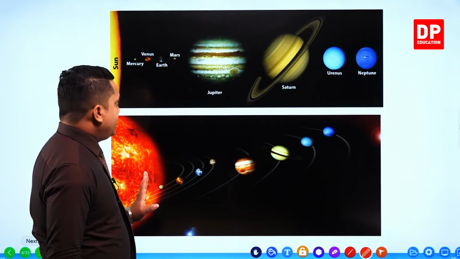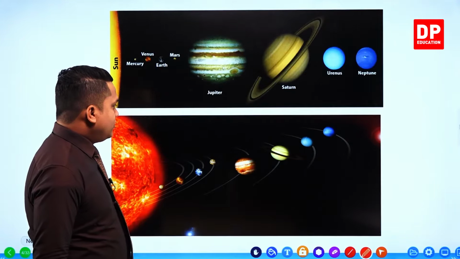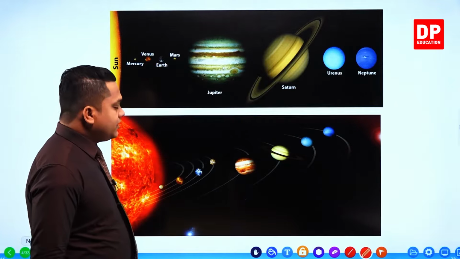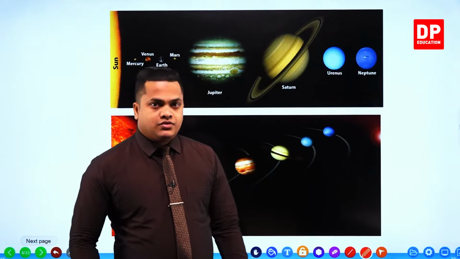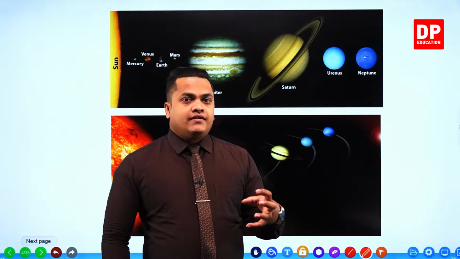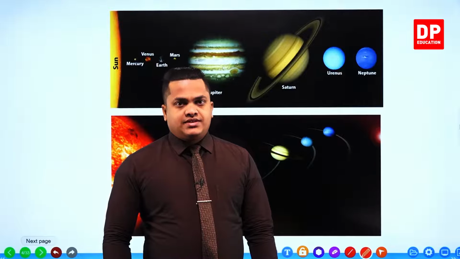Then after that, you can observe the blue-colored planet, the third planet in our solar system. This is the planet that we live in. So this is our planet Earth.